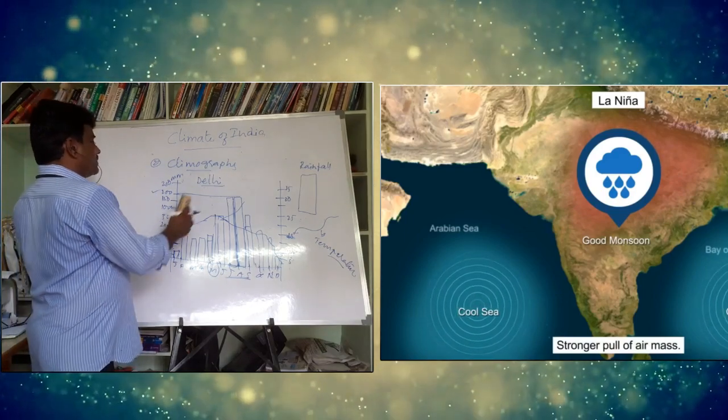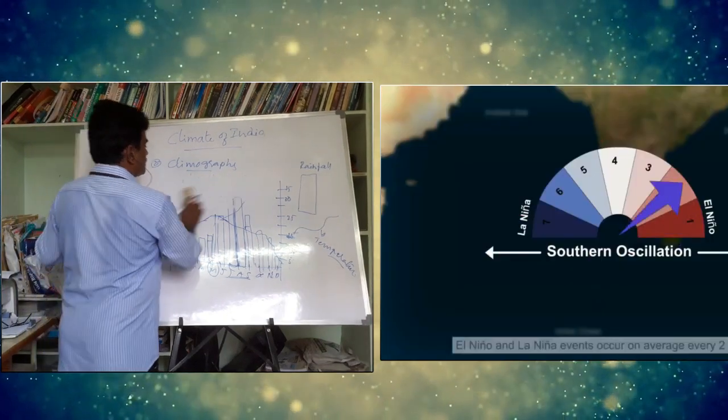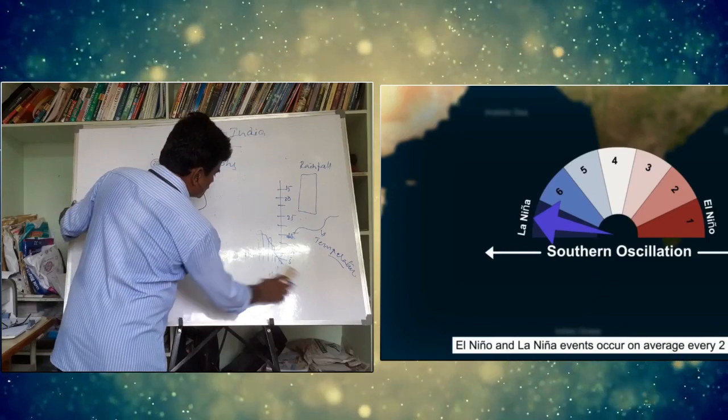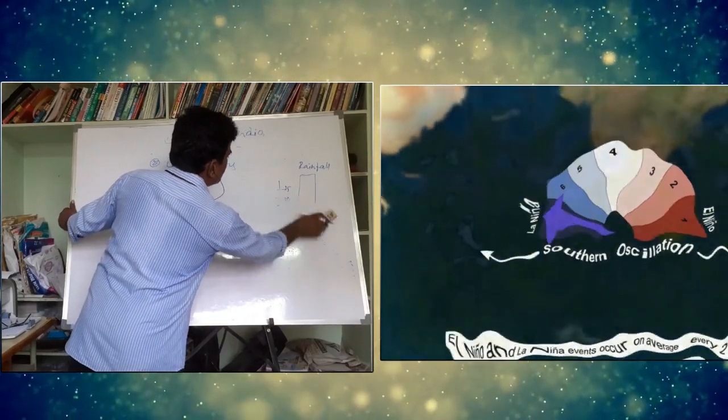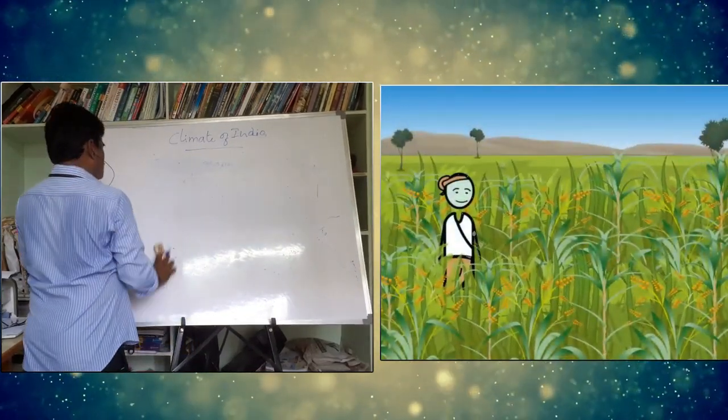Then we can take some other example to explain climographs. There are 4 cities given in our textbook. We'll take the first one.